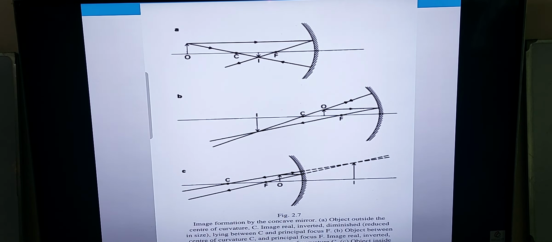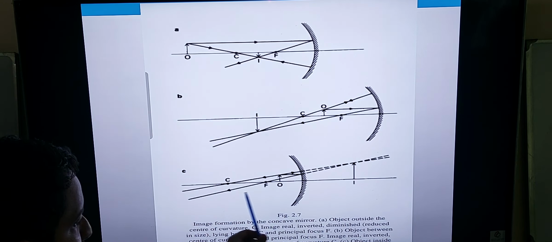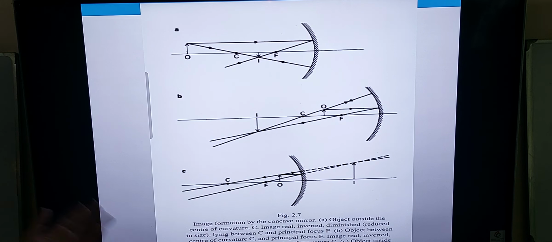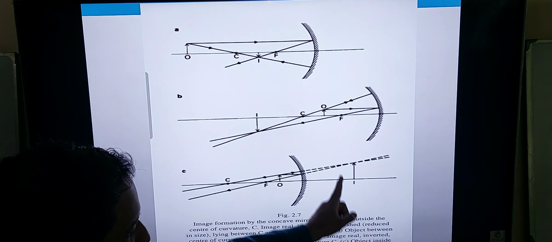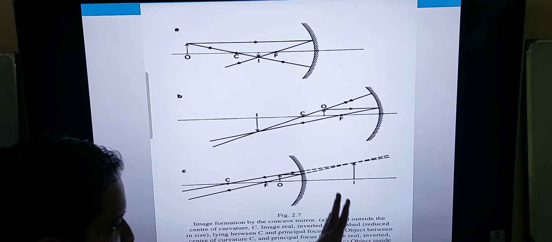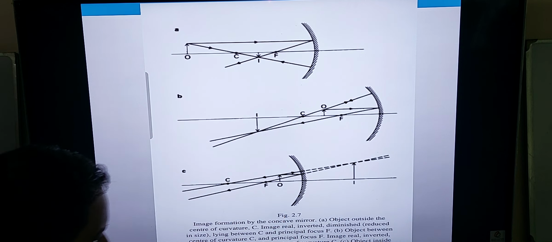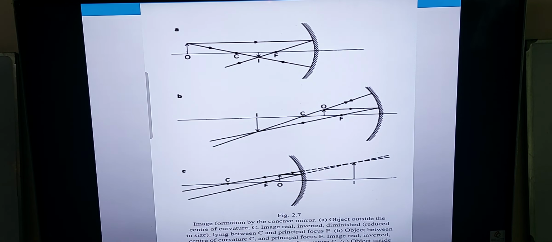Now a very important example is when the object is placed inside the principal focus. What will happen to the image? If you can see here, when the object is placed inside the principal focus, rays of light do not meet over here. So what will the image be called? Virtual image, yes, virtual, magnified and erect, because the rays of light are not meeting, so we have to draw this image and it will not be formed on the screen. It is a virtual image, enlarged and real. Sorry, virtual, erect and enlarged.